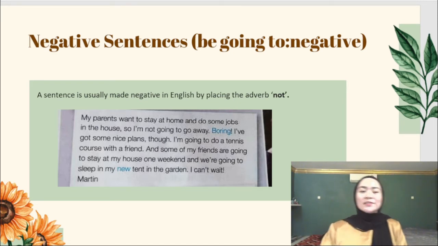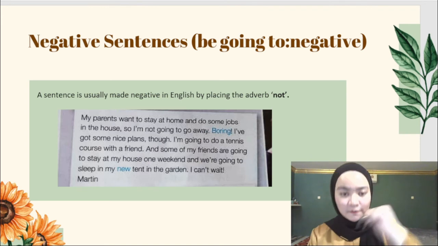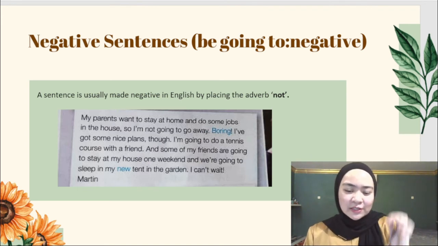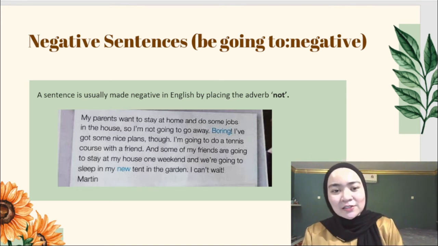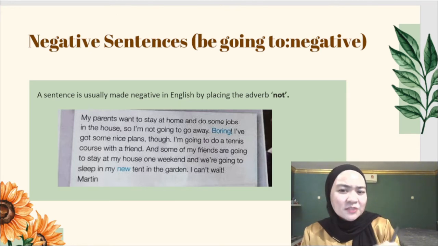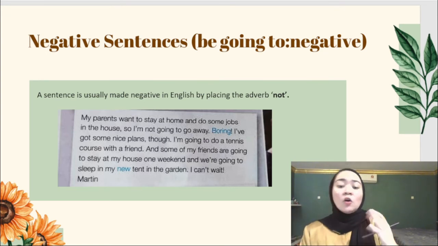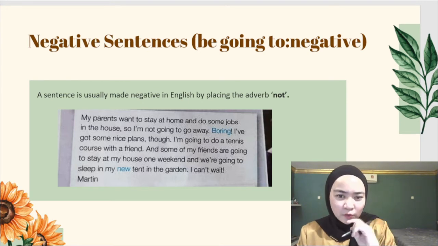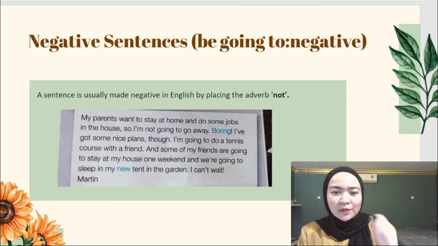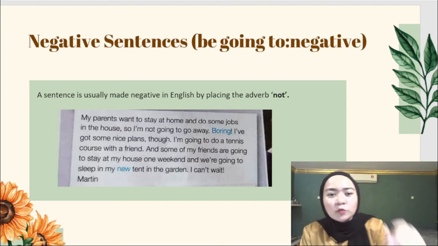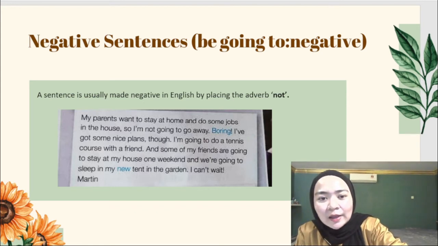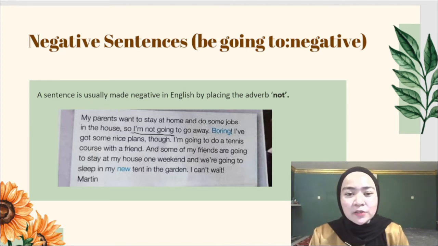Alright, so let's see the difference between negative and affirmative. Negative sentence: a sentence is usually made negative in English by placing the adverb not. Not is one of the examples of negative words. The example that I am going to show you here is, I'm not going to go away. So this is an example of a negative sentence.